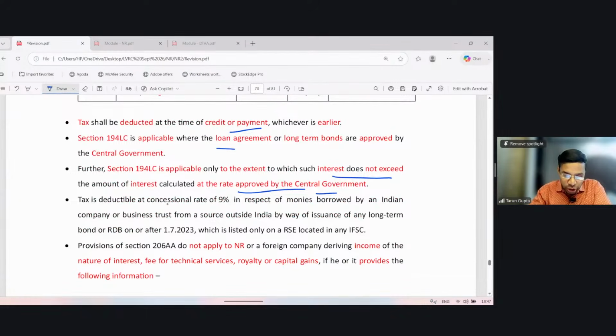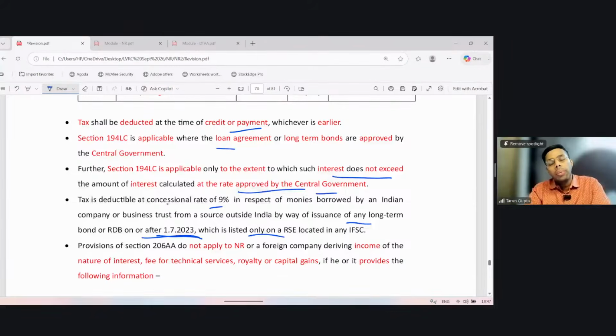Tax is deductible at the concessional rate of 9% in respect of money borrowed by an Indian company or business trust from a source outside India by way of issue of long-term bonds or RDB on or after 1st January 2023, which is listed only on a recognised stock exchange in IFSC. So if the bonds are issued by any person and such bonds are listed on a stock exchange in IFSC, if the bonds were issued on or before 1st July, then they are taxable at the rate of 4%. Otherwise, they are taxable at the rate of 9%. So if the bonds are issued on or after 1st July 2023, then they are taxable at the rate of 9%.